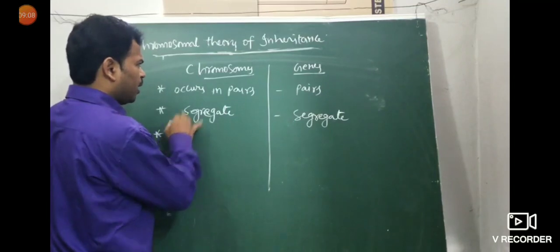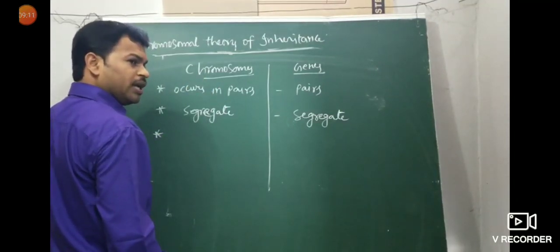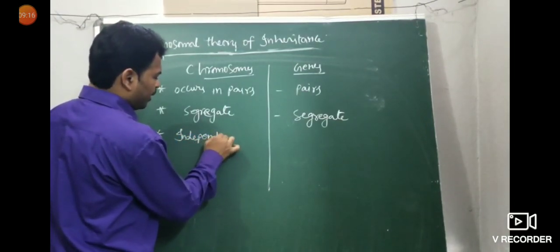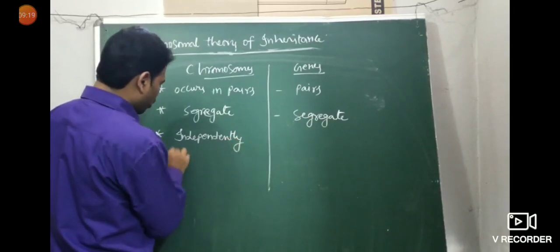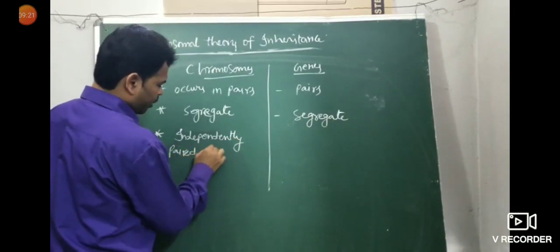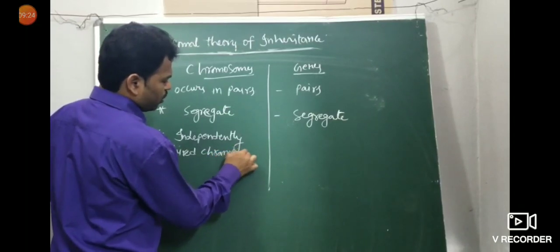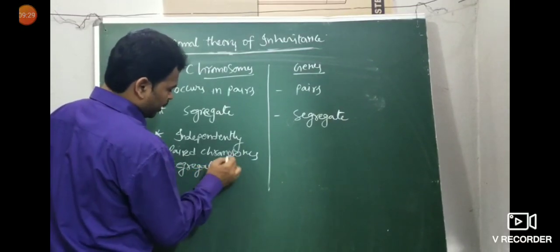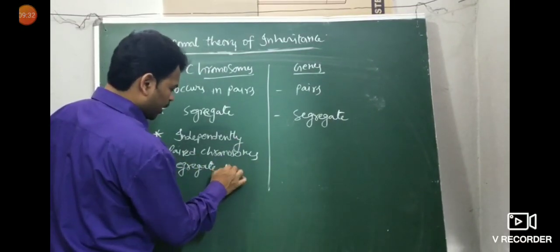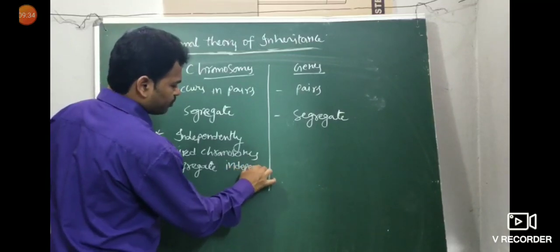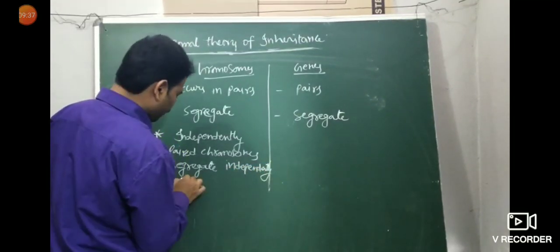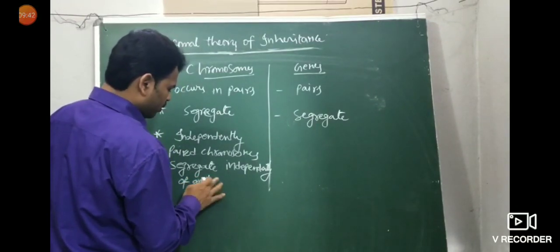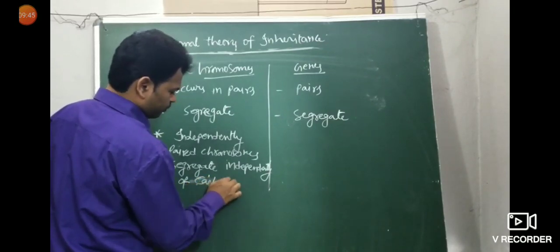Then you see here, independently paired chromosomes segregate independently of another pair, independently of each other.